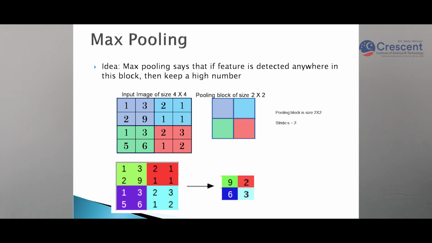So pooling can be of two types. The first is max pooling. In max pooling, this is our input image, a 4 cross 4 image, and we have taken stride length equal to 2. So here 1, 3, 2, 9 will be the 4 pixels, and from these 4 pixels we will take the maximum value, that is 9. So here you can see for 1329, we have taken the output pixel as 9. Here again 2, 1, 1, 1, with these 4 pixels we will take the maximum value, which is 2. So this is called max pooling.